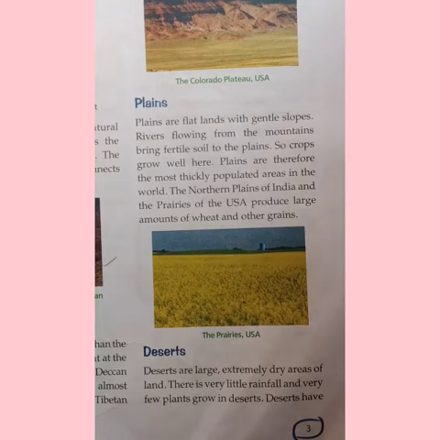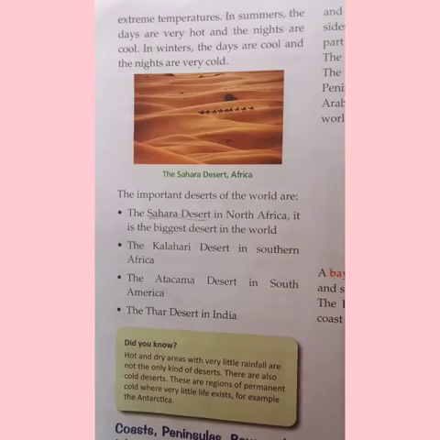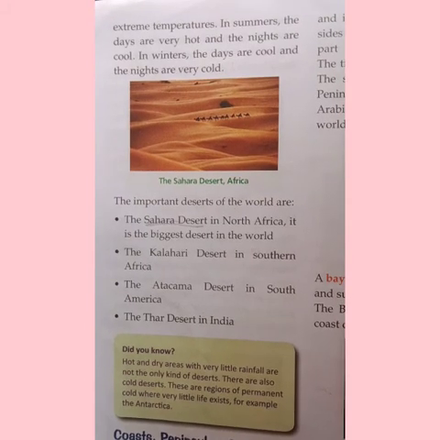Next is desert. You all know that a desert is a dry area of land. Deserts are large and extremely dry areas of land. There is very little rainfall and very few plants grow in deserts. As the rainfall is less, very little plant life grows in deserts. Deserts have extreme temperatures.